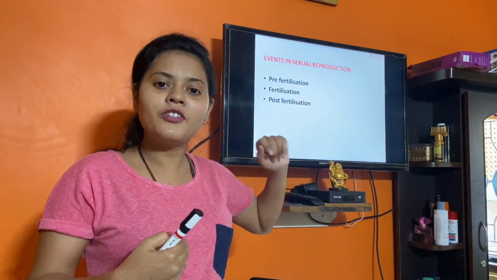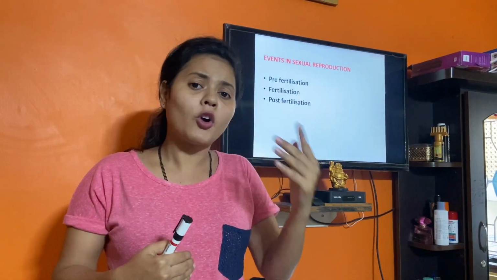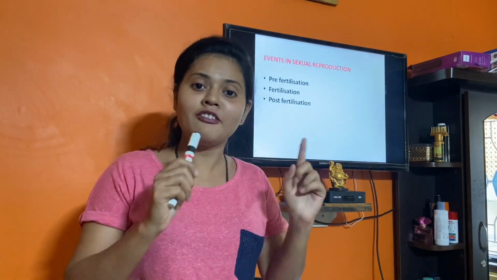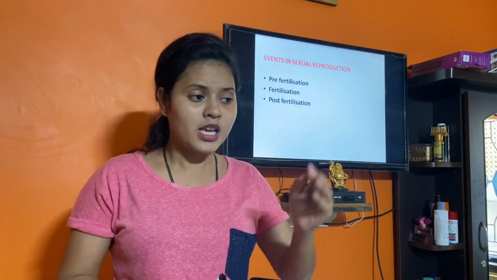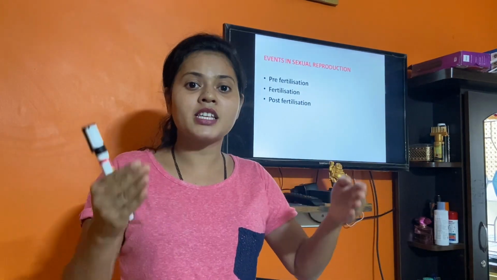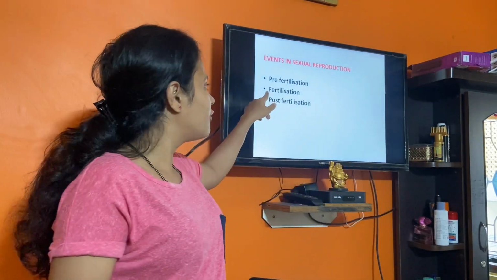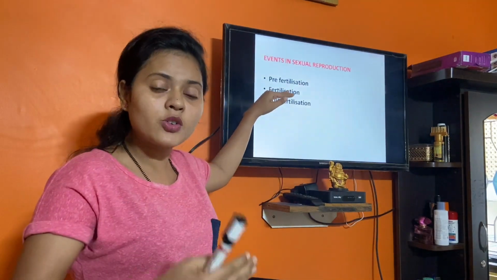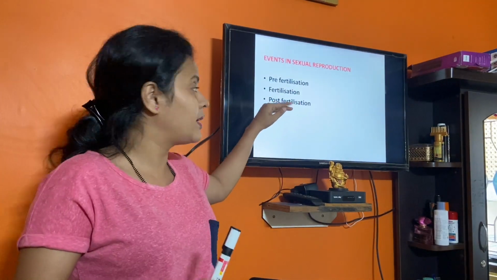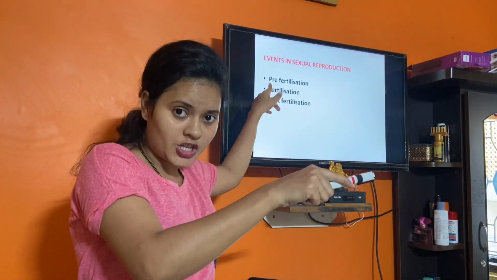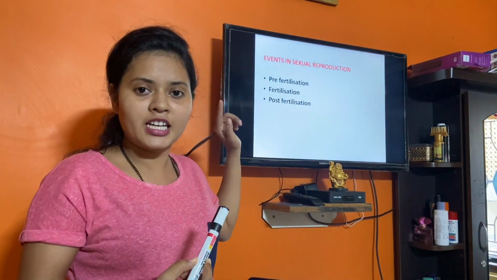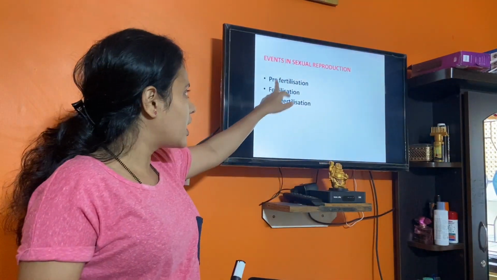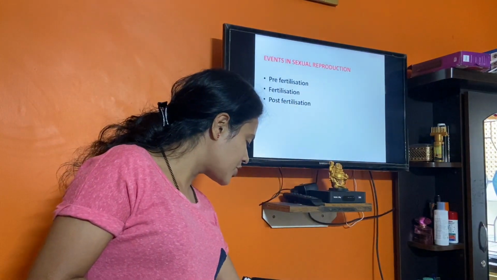So comes now fertilization. What is fertilization? It is fusion of male and female gametes. Everyone knows this. Male and female gametes are fusing, leading to fertilization. Got it? So we will be learning here which are the events or steps which should take place before the fertilization and after the fertilization, and in between during the fertilization. Okay, so let us begin with the pre-fertilization.